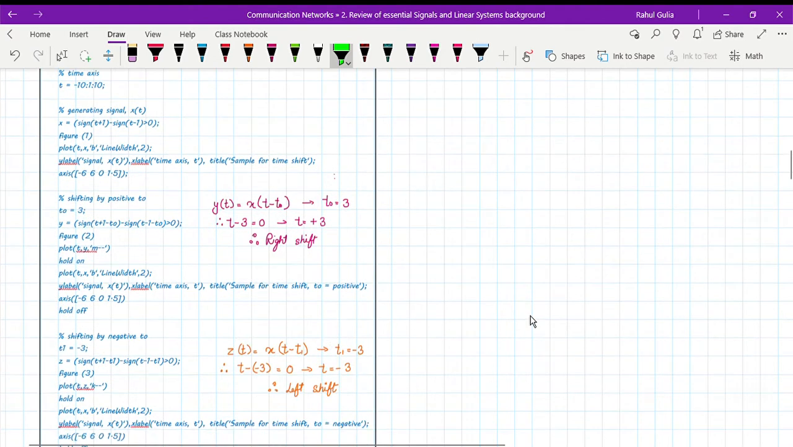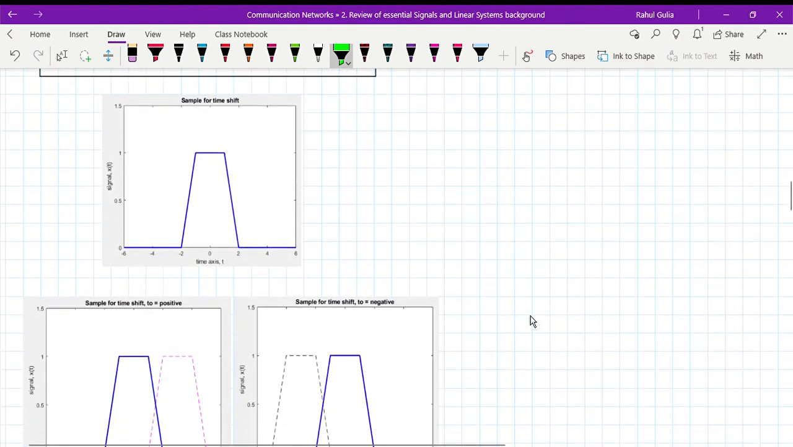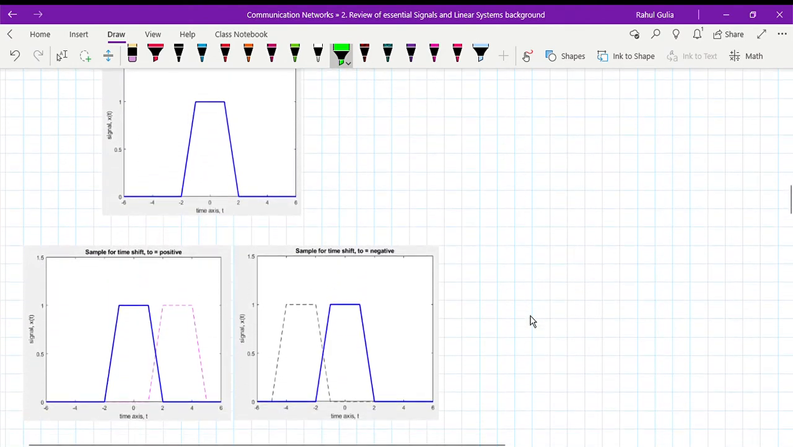Now I can show you over here that suppose this is the signal which is going from -2 to 2, and if the T naught is positive, as I said earlier, the shift is going to be towards the right side, as you can see over here. I'll show you in the code why it is shifting to the right when T naught is positive, and similarly for T naught negative, the shift is going to be towards the left side.